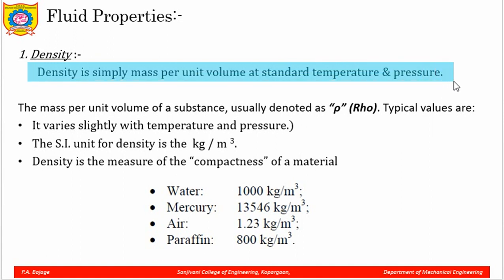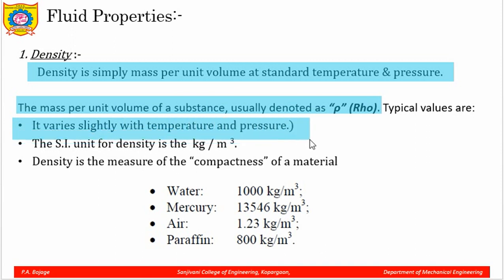Now, what do you understand by temperature and pressure? At any given temperature, for example, when we say the density of water is 1000 kg per meter cube, the value is at atmospheric pressure and 4 degree Celsius. Okay. So, mass per unit volume of the substance is denoted by rho, that is the notation. The typical values vary with respect to temperature and pressure. So, these points should be noted. So, SI unit of density is kg per meter cube.